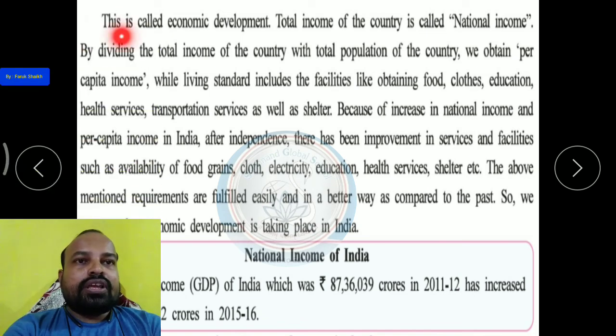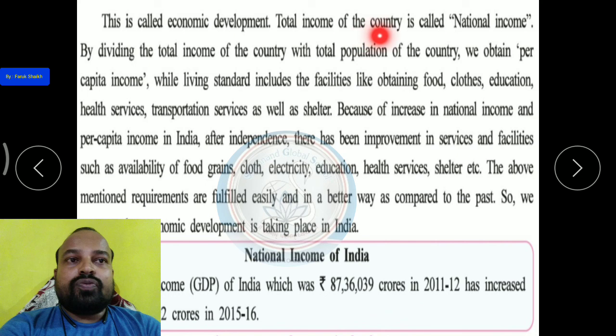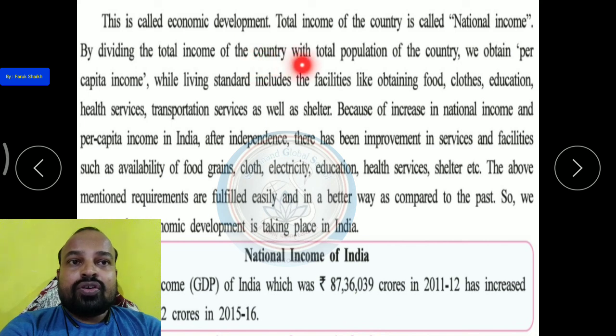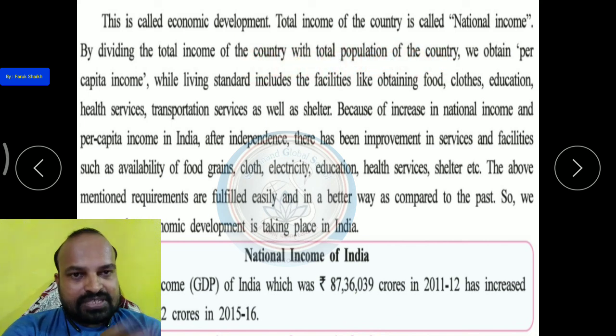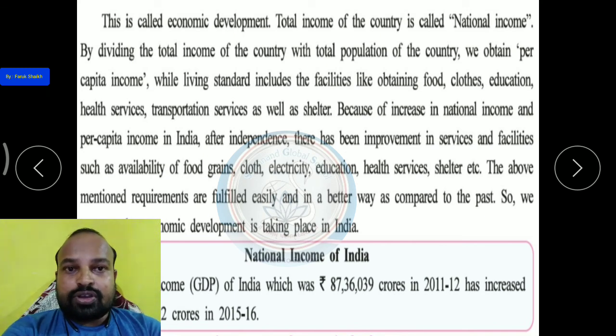So this is called economic development, and the total income of the country is called national income. This is important, you can also underline this. Total income of the country is called national income. By dividing the total income of the country by the total population of the country, as I said previously, we obtain per capita income. Note this down, very important.